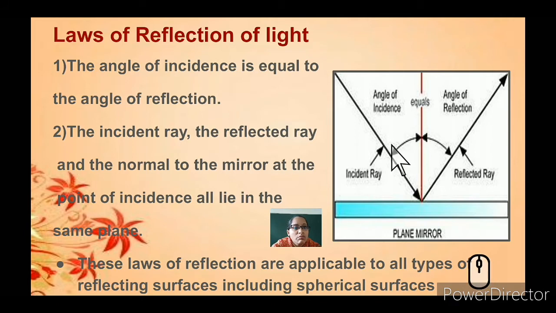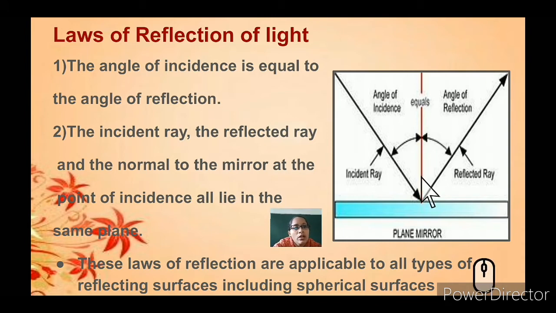So what does this mean now? The laws of reflection state that the angle formed by the incident ray and the reflected ray are equal. So the angle of incidence is equal to the angle of reflection.